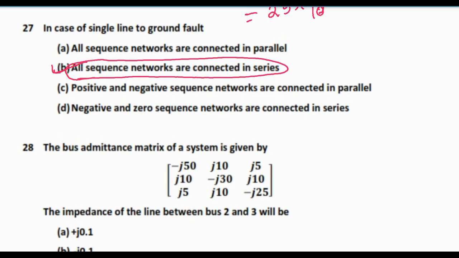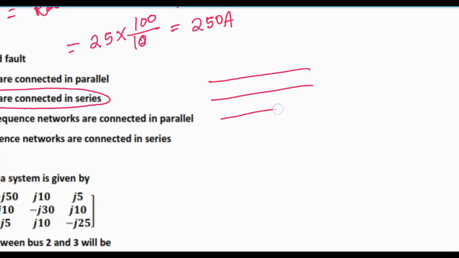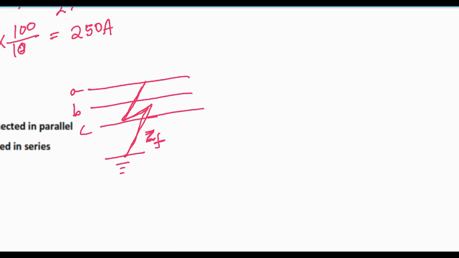In case of single line to ground fault, suppose these are the three lines, A, B and C. Suppose fault is at A, and fault impedance is ZF, fault impedance. So what will happen, we can represent this one like this.